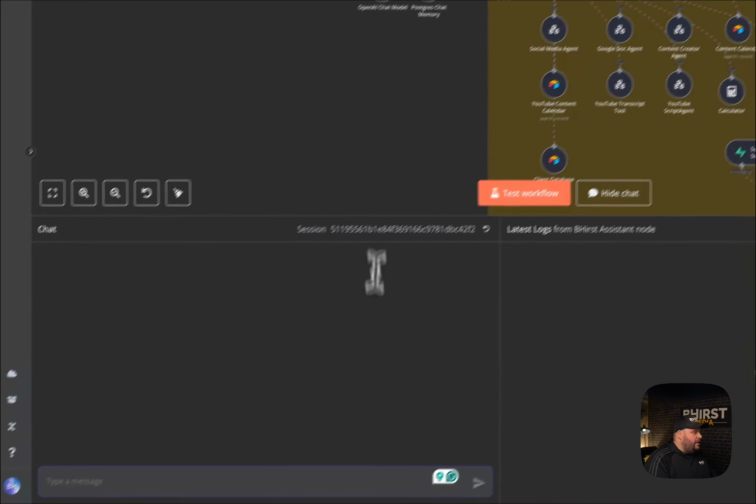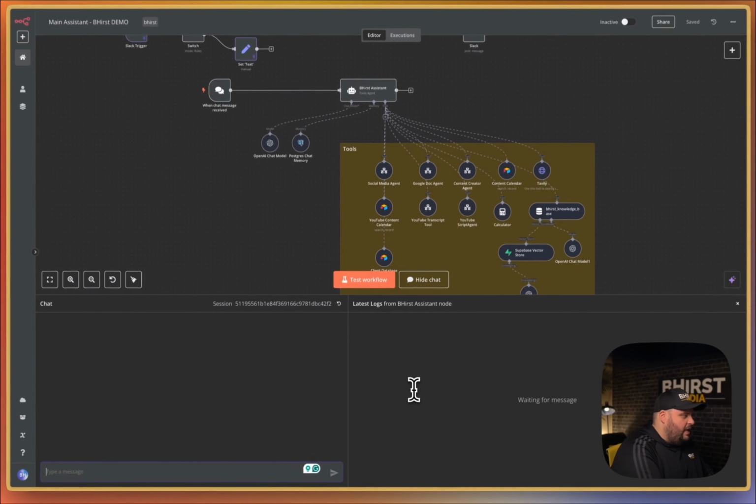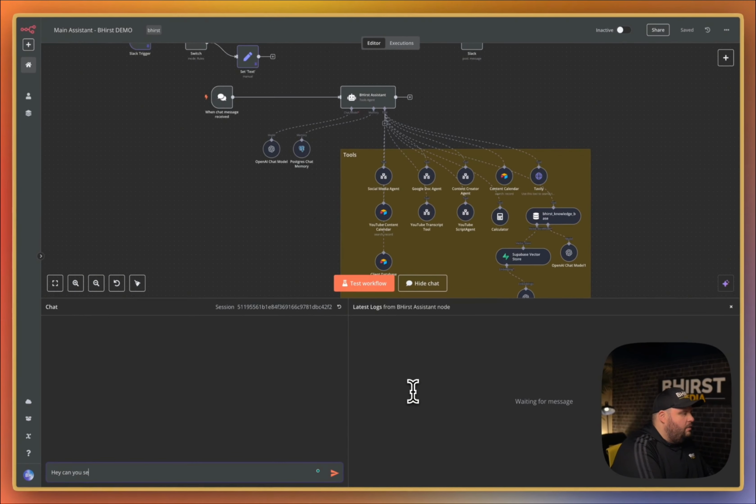So this one here, as a demo, I can just type in here and say, hey, can you send me the YouTube script for today. And I'm going to send it, and it's going to start working. So you can see that it starts working up here. It goes to my YouTube content calendar, goes back to the AI model, and then it's going to go to send it to my YouTube script agent afterwards.